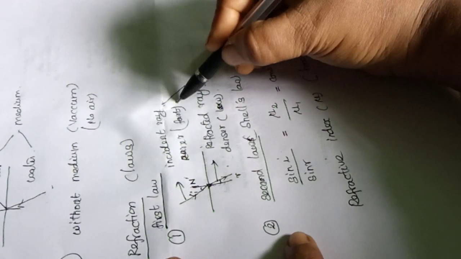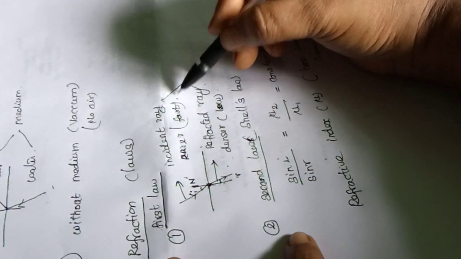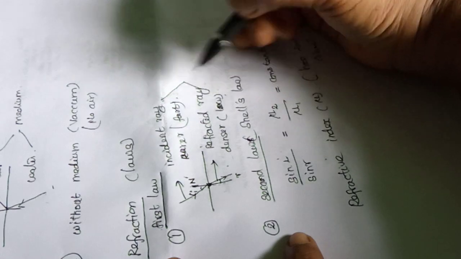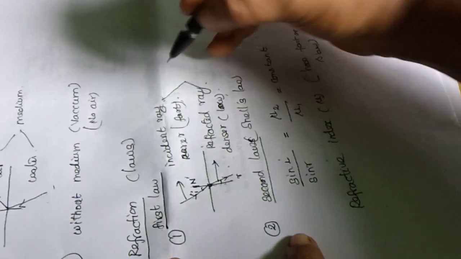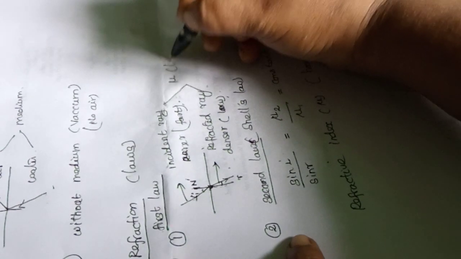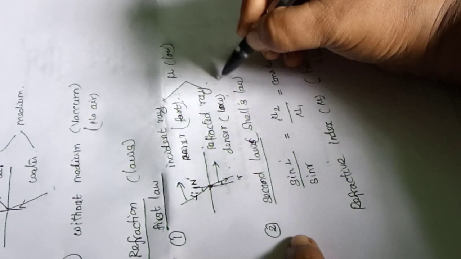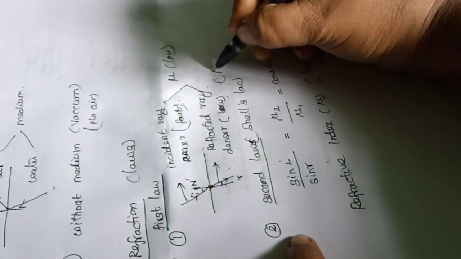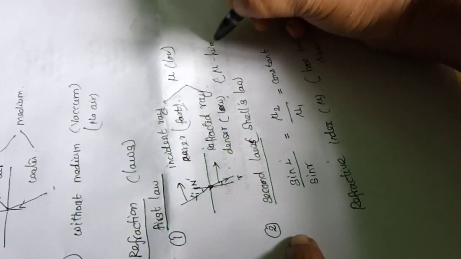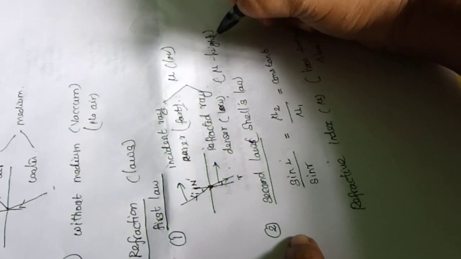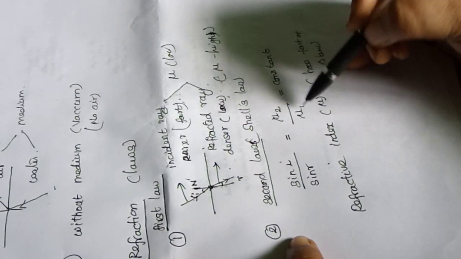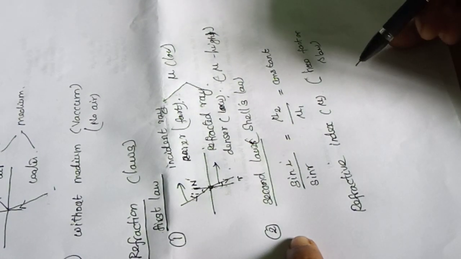So the refractive index will be different for these two media. If the speed is fast, mu is low. If the speed is slow, mu is high. So that tells the refractive index of these two media.